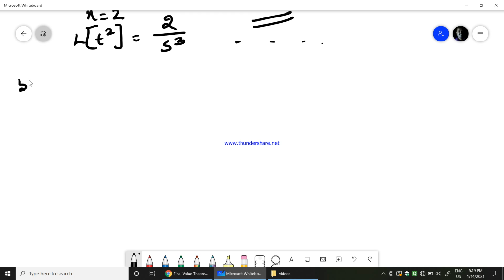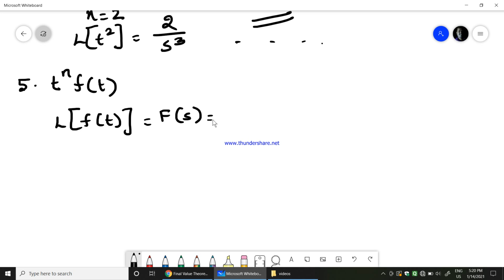Now the next, fifth one, is let us find out the Laplace transform of t to the power of n f of t. Now the Laplace transform of f of t is written as F of s, we know that, which is equal to integration of 0 minus to infinity f of t e power minus st dt.